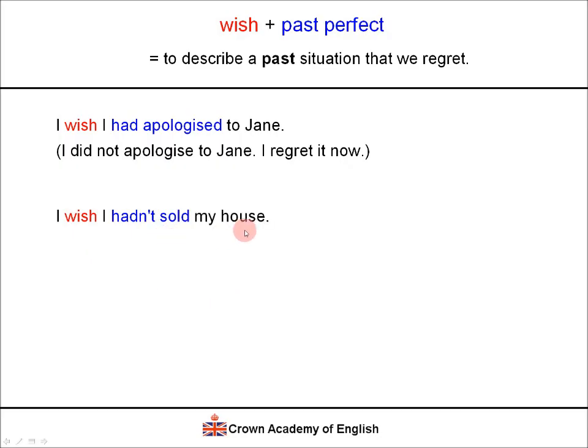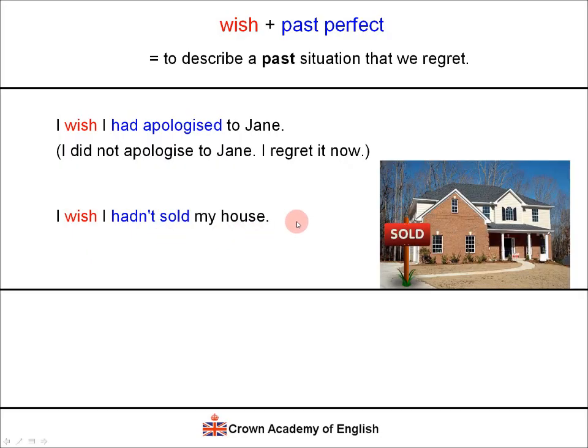I wish I hadn't sold my house. So this means, in fact, I sold my house, but now I regret it. Here, I hadn't sold is in the negative. And so we use it when we regret something that we did.